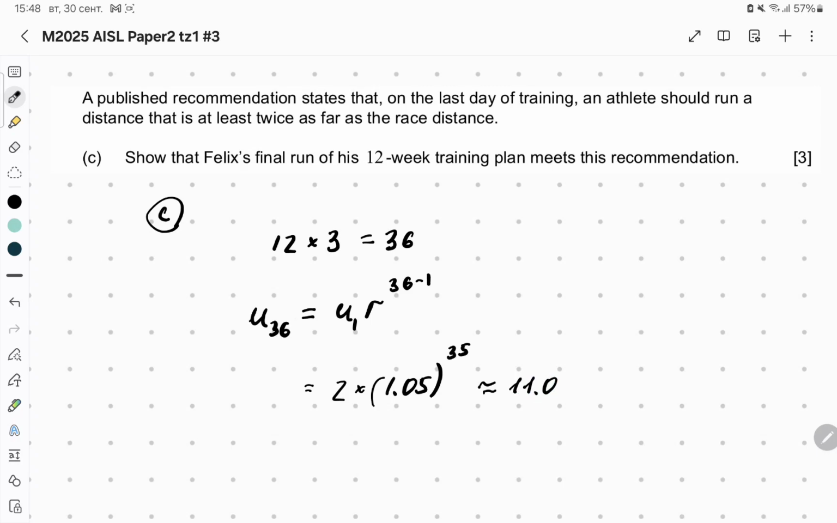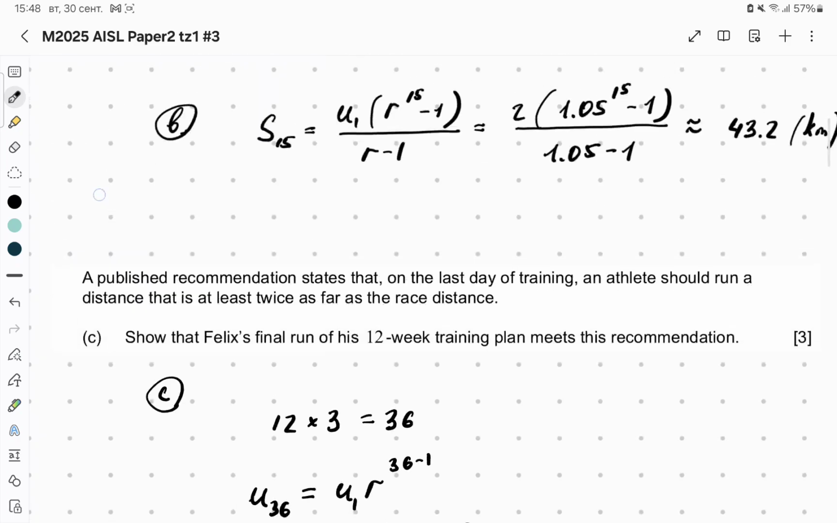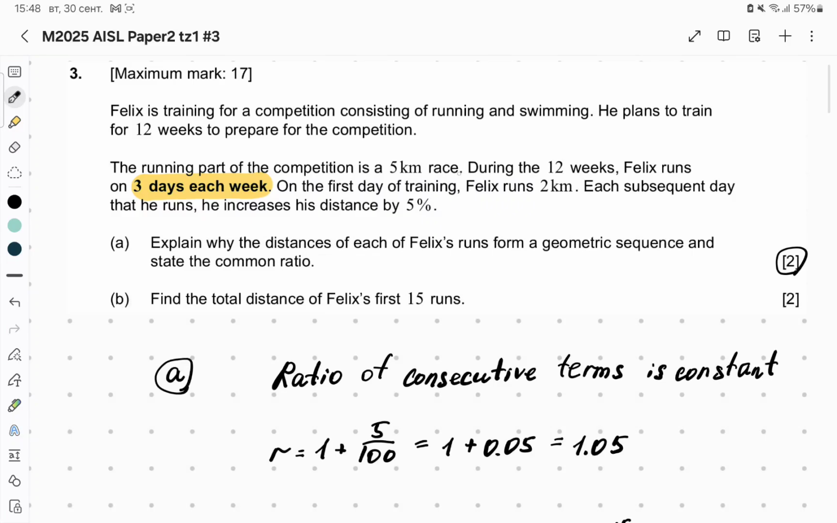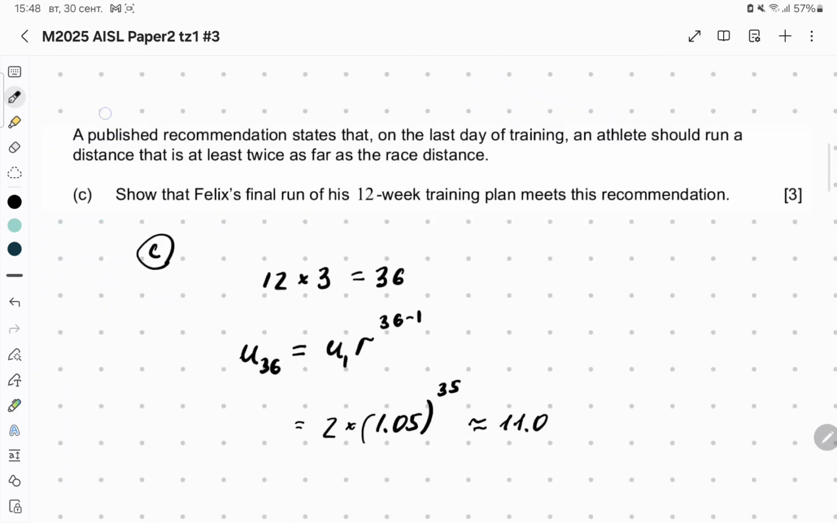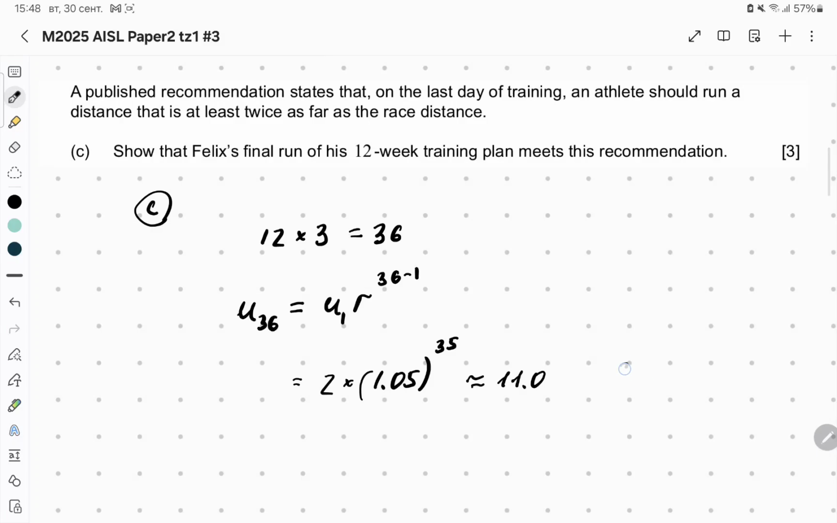And how can we compare? The race distance is a 5-kilometer race, and twice that is 2 times 5, which is 10. So now we see that 11 is more than 10. That's why we have shown that this condition is satisfied.